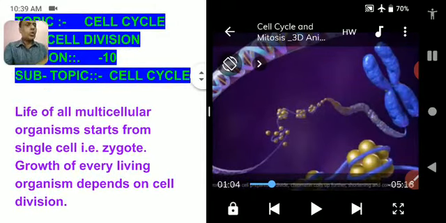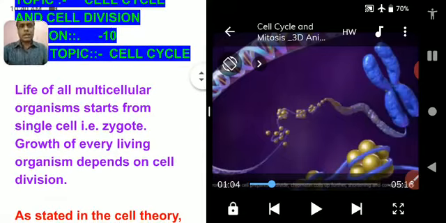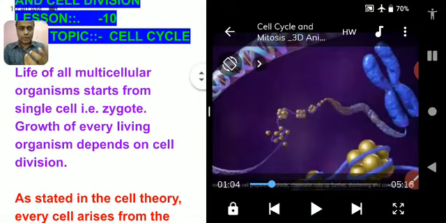Now, what have we learned from the video? We learned from our video that there are millions of cells in our body. As we are multicellular organisms, we start our life from a single cell. That is called zygote. You know well, when the sperm and ovum get fertilized together, it gives a zygote. And this is the zygote from which each and every sexually reproducing organism has developed.